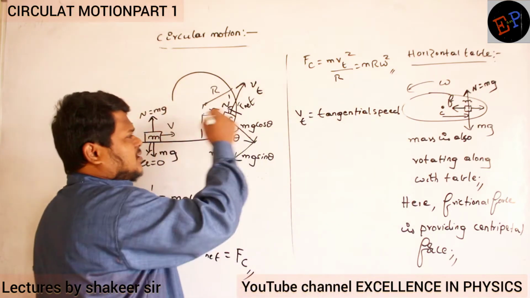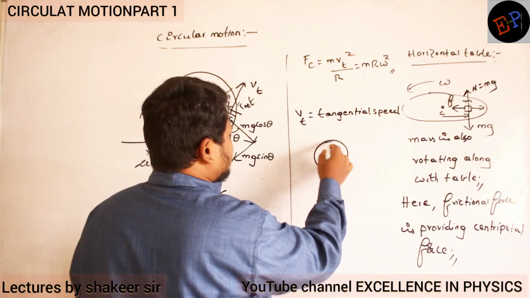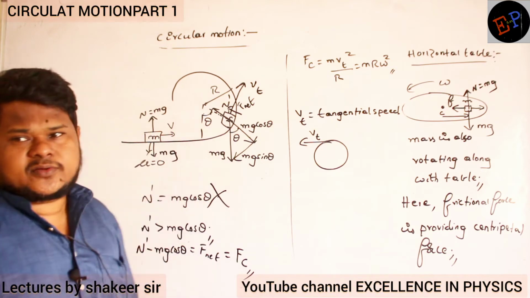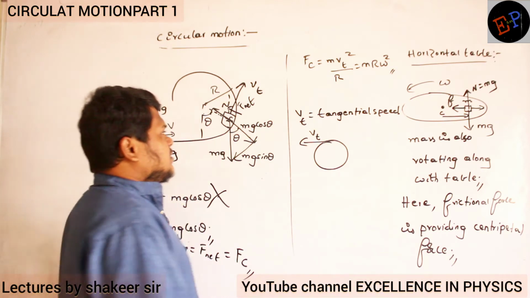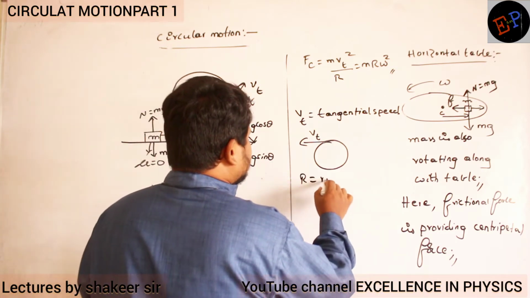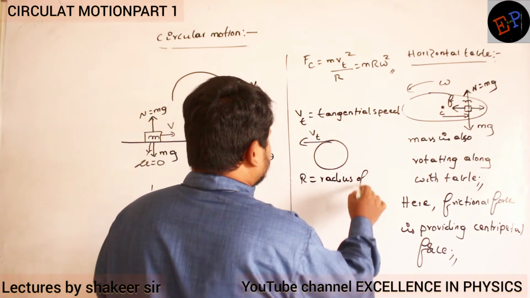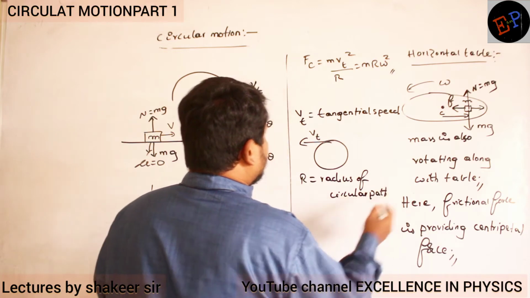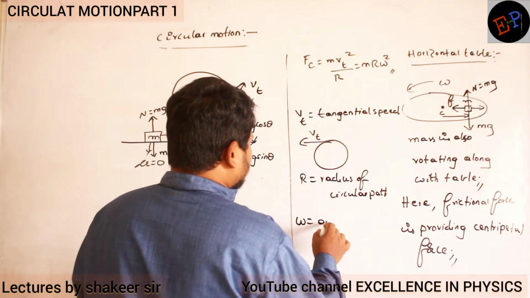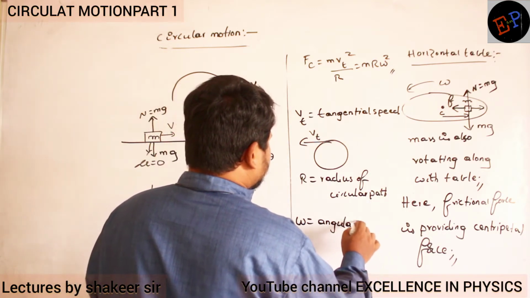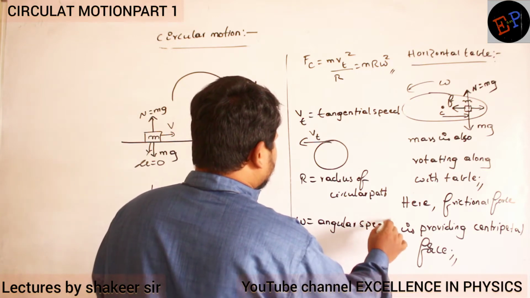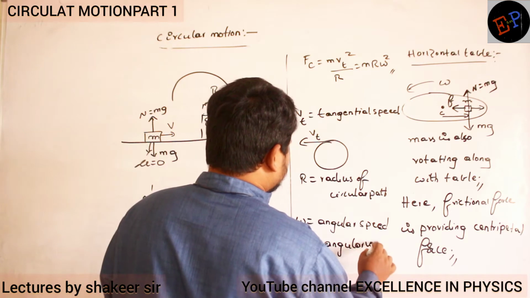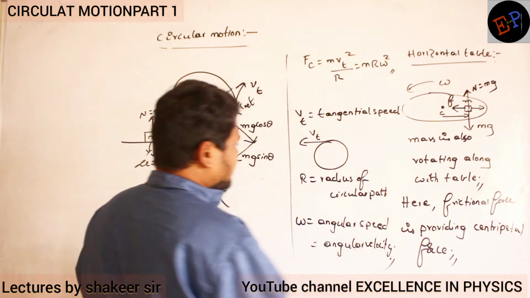If this is a circle, this velocity is the tangential velocity, since it is a tangent to the circle. Omega is called angular speed, and if you take direction, it is called angular velocity also.